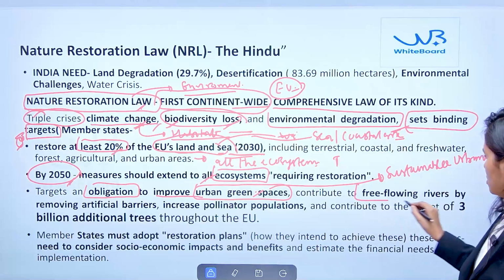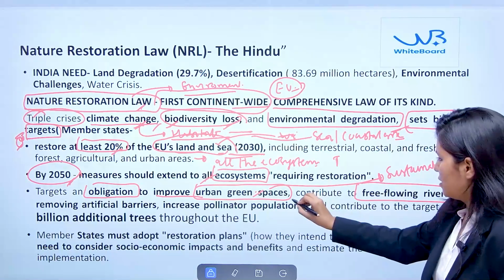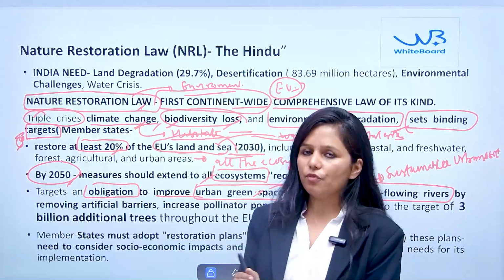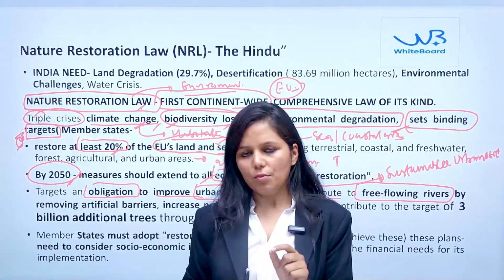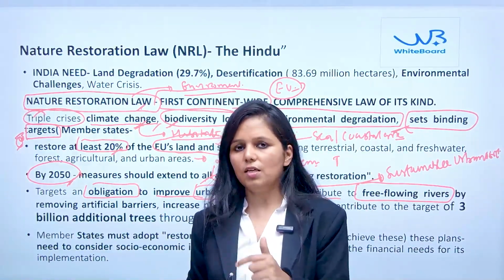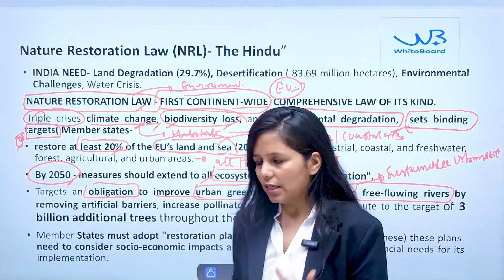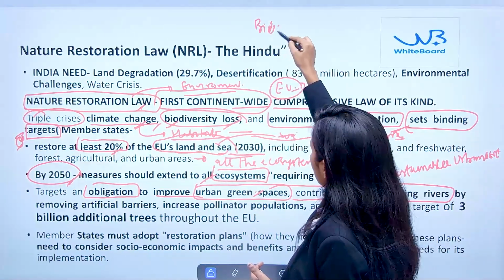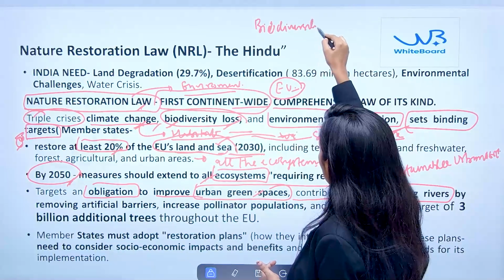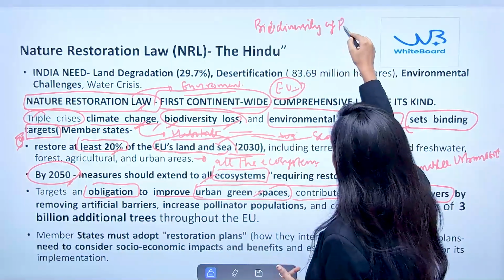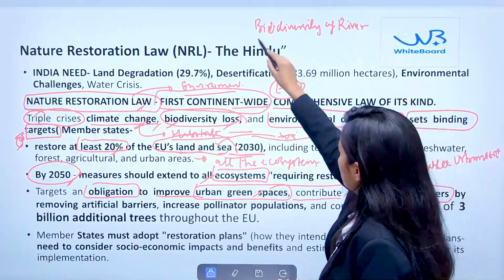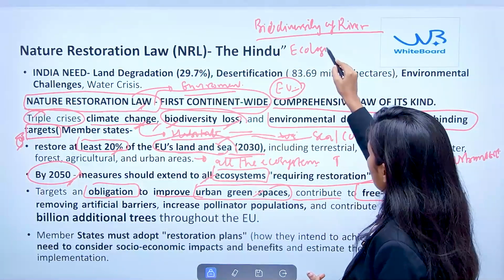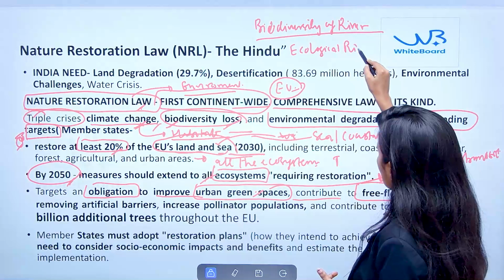And apart from this, another important aspect is the need to maintain the free flow of the river. Why? Because if there is an obstacle in the flow of the river, then the biodiversity of the river will be adversely impacted. So the ecological flow of the river should be maintained.